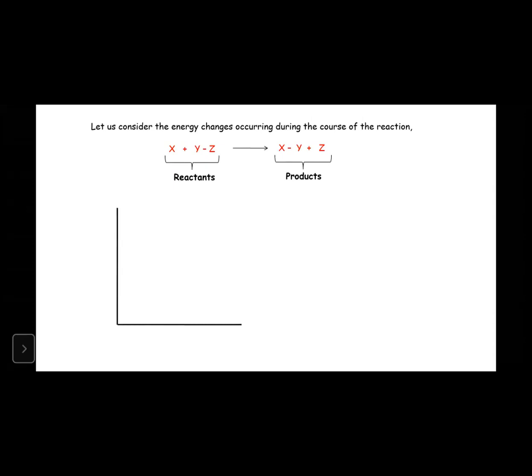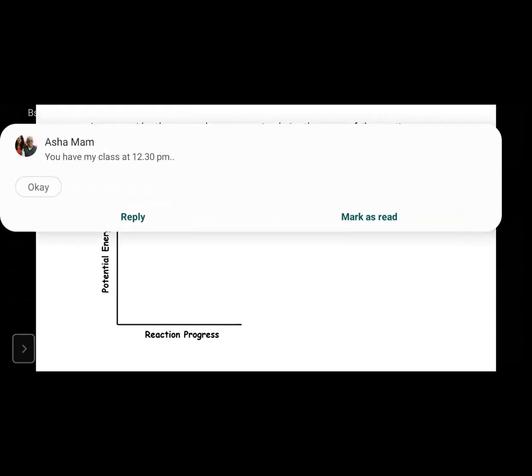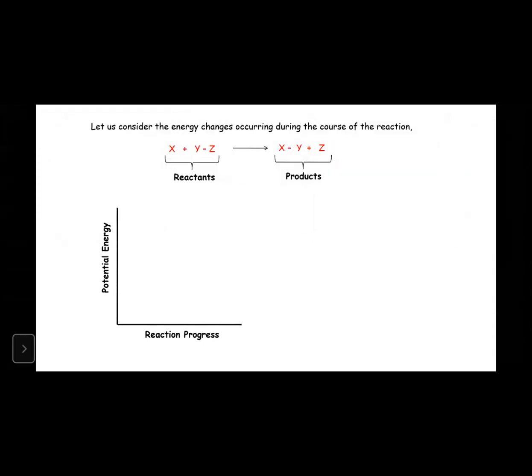So look here, we take a two-coordinate system. On the x-axis, we choose the reaction progress. And on the y-axis, the potential energy, nothing but threshold energy, or simply what we call energy, the minimum energy possessed by the reacting species. So on the y-axis we take energy, potential energy. Can you see my screen? Yes, sir. Fine. So what happens in the first case?